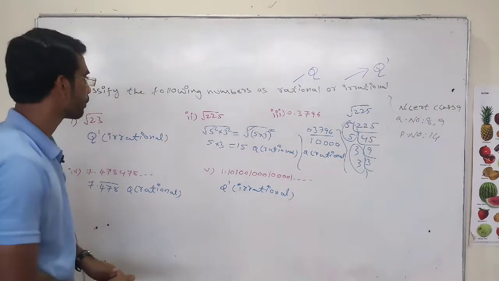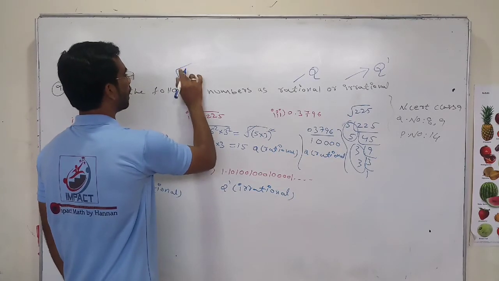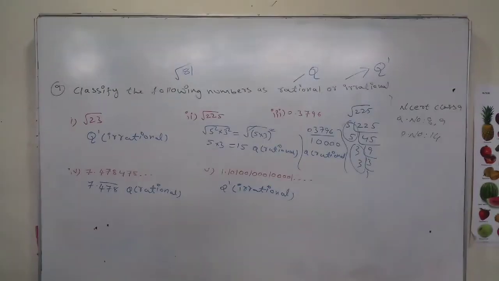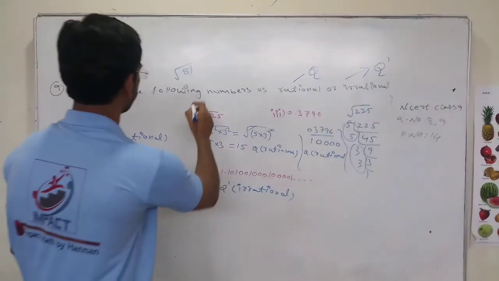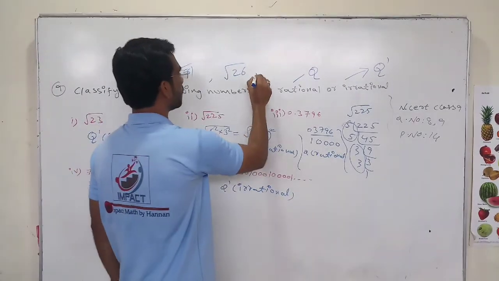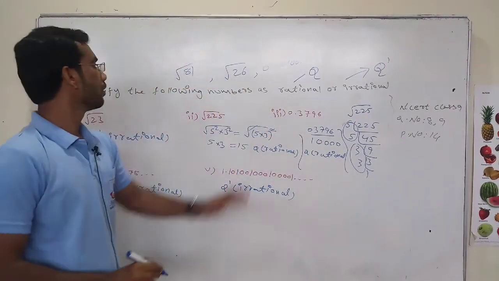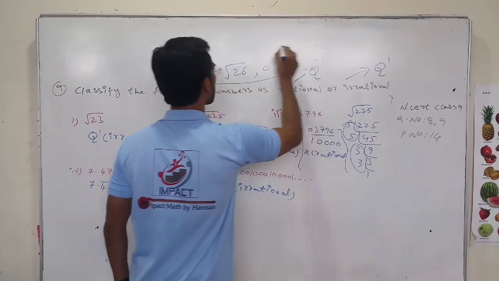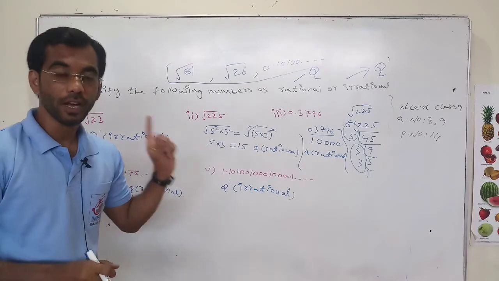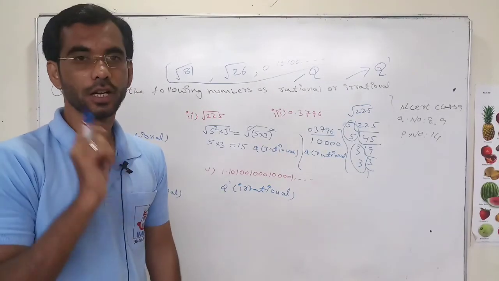Now work for you. Check whether root over 81 is a rational or irrational number. Again, root 26, rational or irrational number. Next is 0.10100 dash, and so on. Check whether these numbers are rational or irrational. If it is an irrational number, you should give the reason also. Why is it irrational? If it is rational, why is it rational?